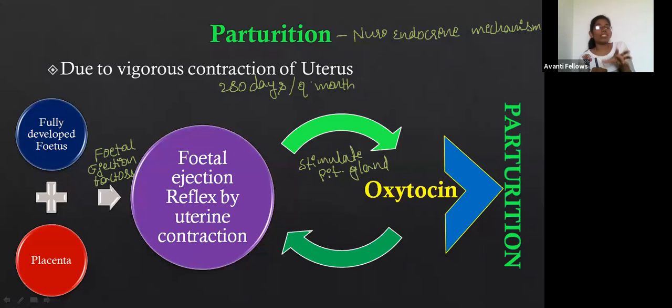Now you know that the cervix is not a broad structure. Cervix is a narrow tube-like structure. So through that cervix the baby has to come out, right? Which is a smaller part. Through that it has to come out. So now the cervix has to relax. If this is the cervix, the cervix has to get relaxed. So how is the cervix going to get relaxed?